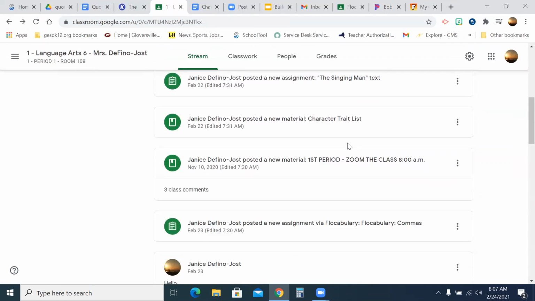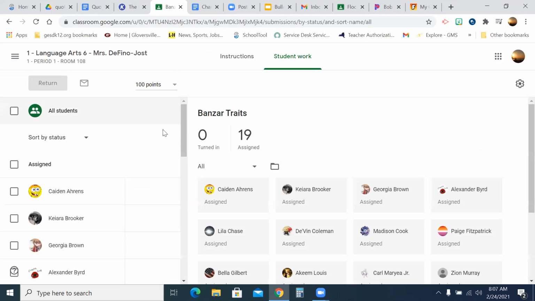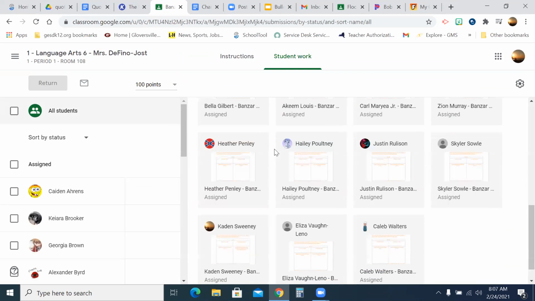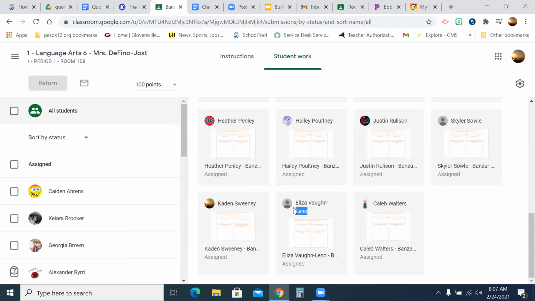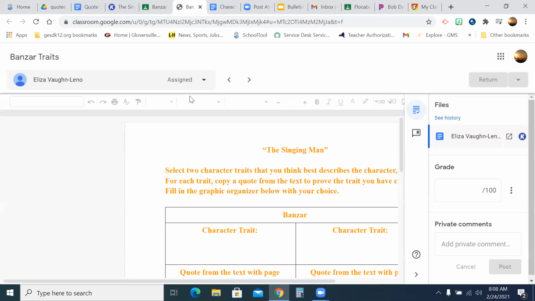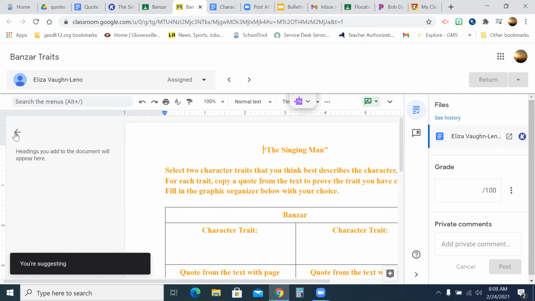You're going to need the actual assignment for Banzar traits. And I apologize, I did not put 3rd quarter on that, but I'm just gonna pull a random one up here so we could see what it looks like. Okay, so it looks like this.